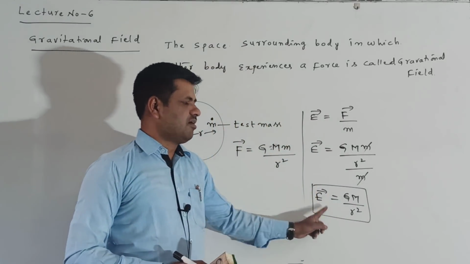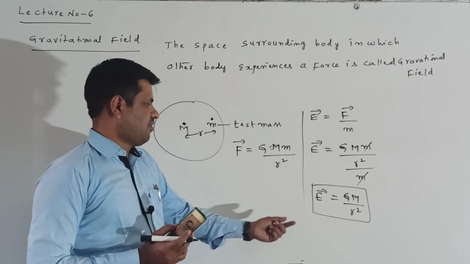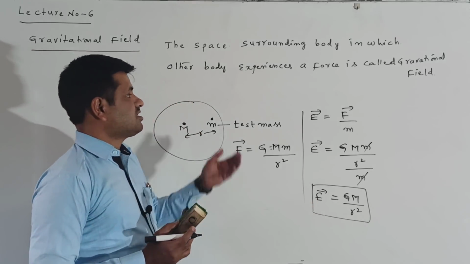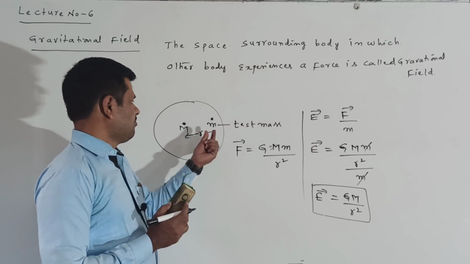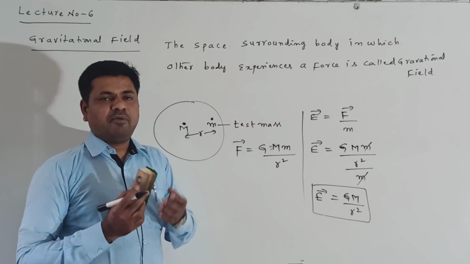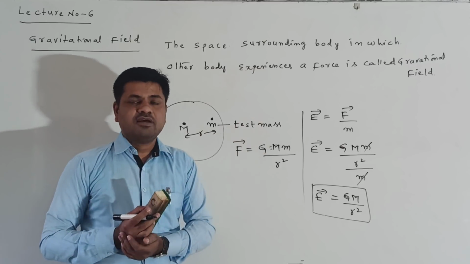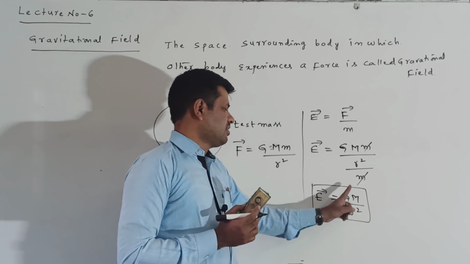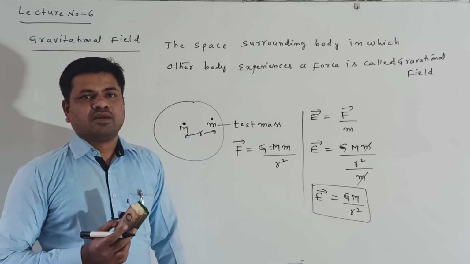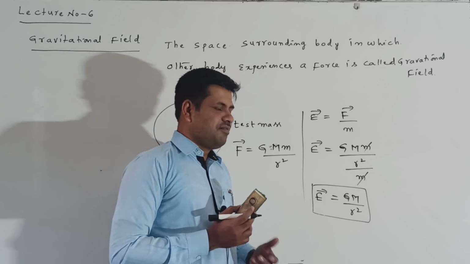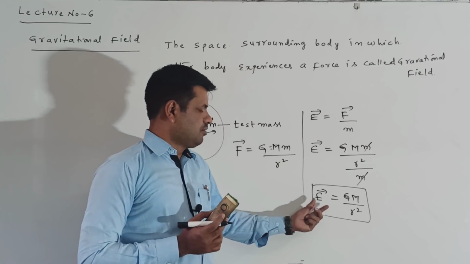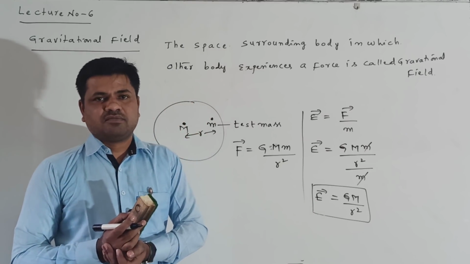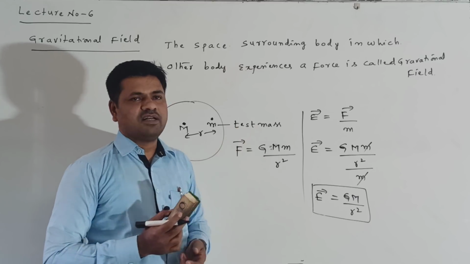This is the gravitational intensity formula. At some point we are placing a test mass. E bar is equal to G M by r square. We are saying this is the gravitational intensity due to a point mass, where we place a test mass.